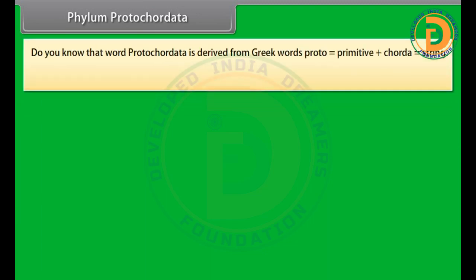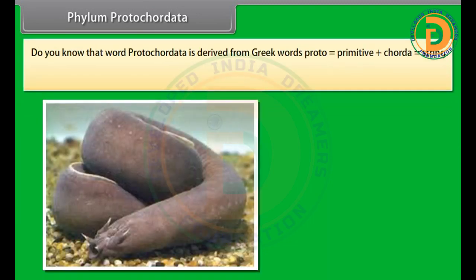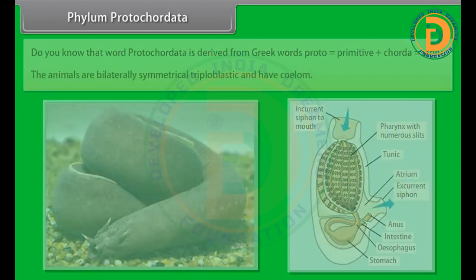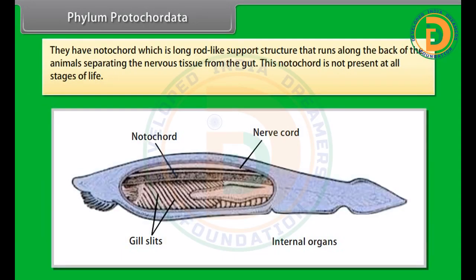Phylum Protochordata. Do you know that the word protochordata is derived from Greek words proto, which is primitive, plus chorda, which is string. The animals are bilaterally symmetrical, triploblastic, and have coelom. They have a notochord, which is a long rod-like support structure that runs along the back of the animals, separating the nervous tissue from the gut.